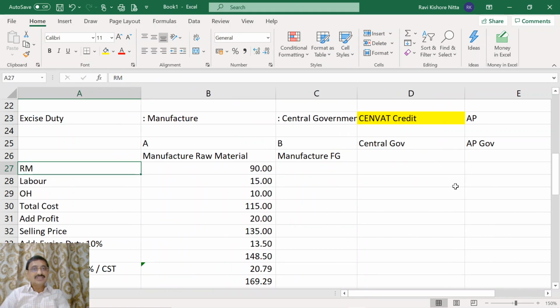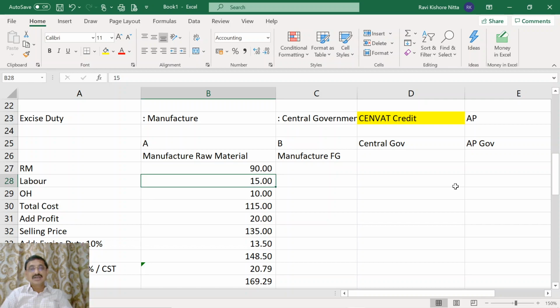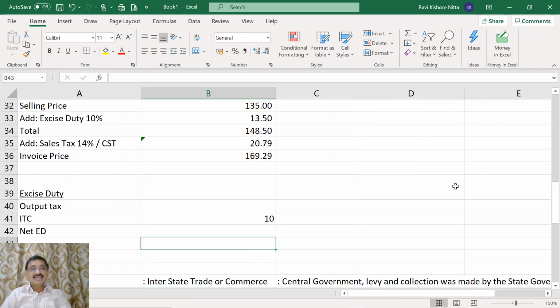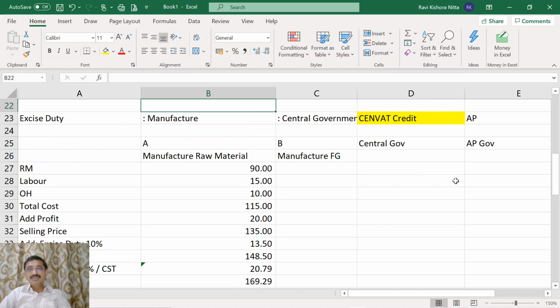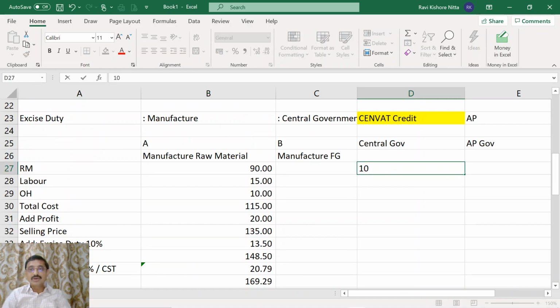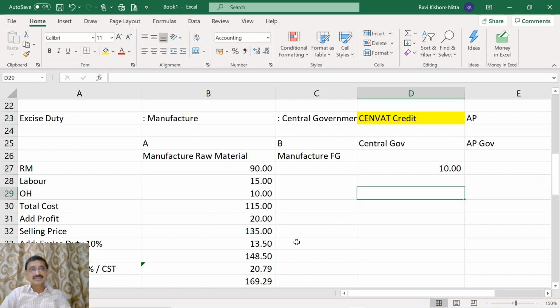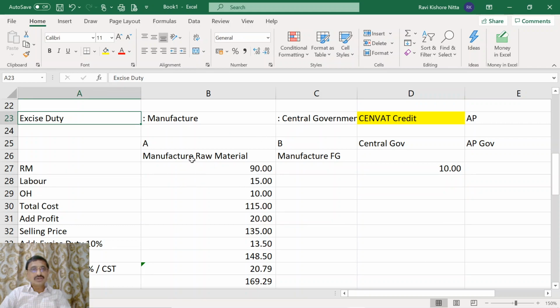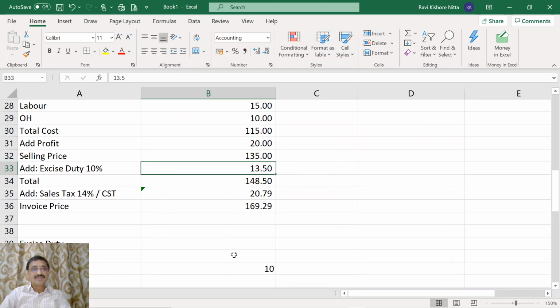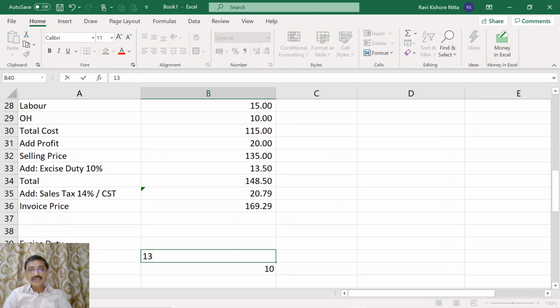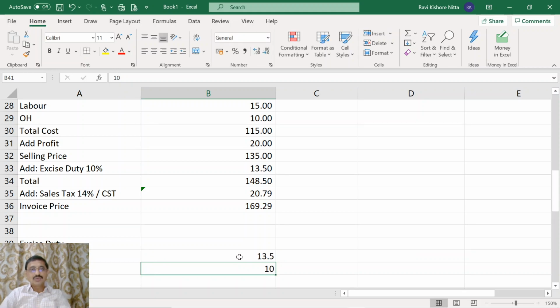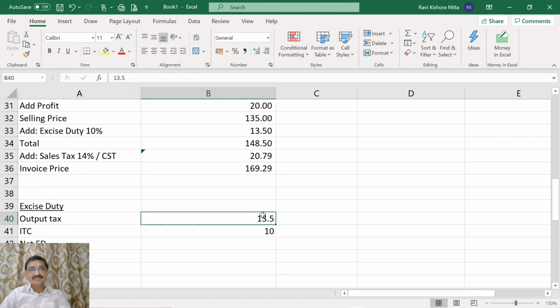Now when the raw material is bought by the manufacturer A, another person manufactured it, on which he has charged an excise duty of 10. So at a preceding point, the central government already got 10 rupees. The excise duty is the subject of the central government. A is also the manufacturer and he has levied an excise duty of 13.5. His output tax is 13.5.